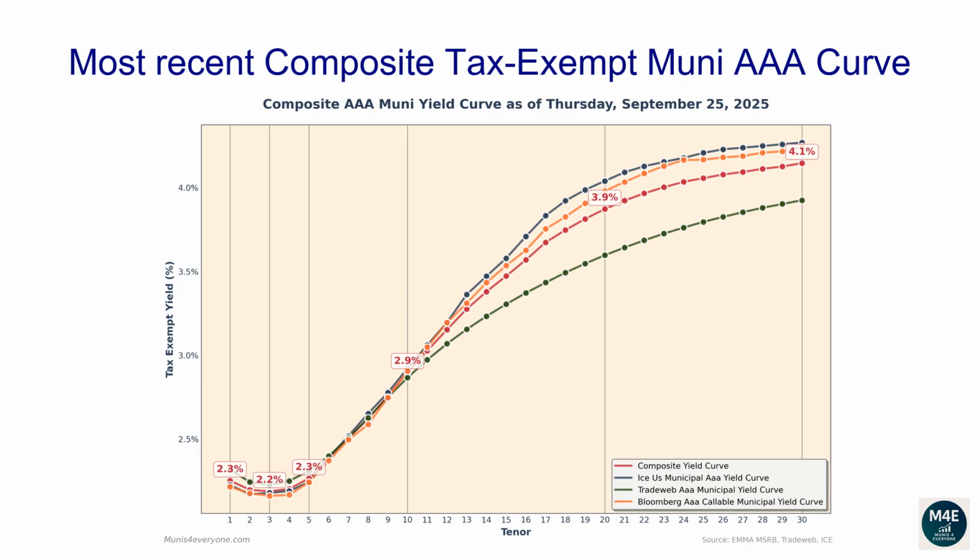The one-year composite tax-exempt yield is 2.25%. The two-year yield is 2.2%. The three-year yield is 2.19%. The 5-year yield is 2.26%. The 10-year yield is 2.9%. The 20-year yield is 3.87%. The 30-year yield is 4.15%.